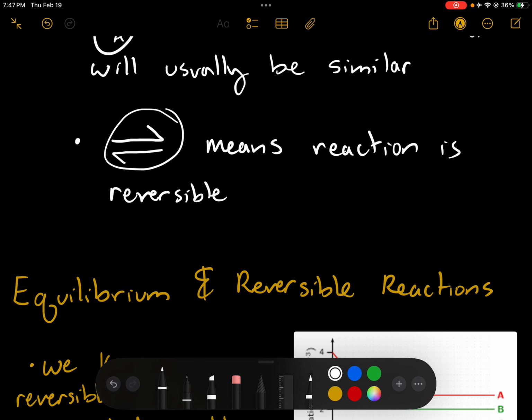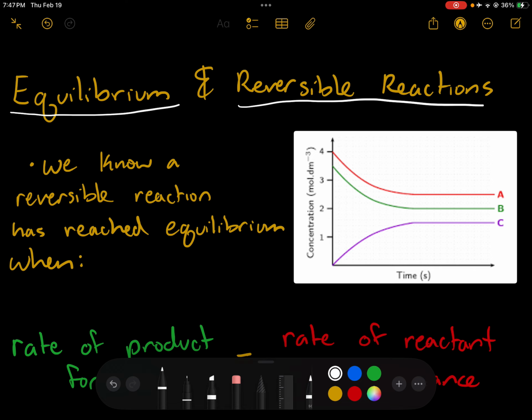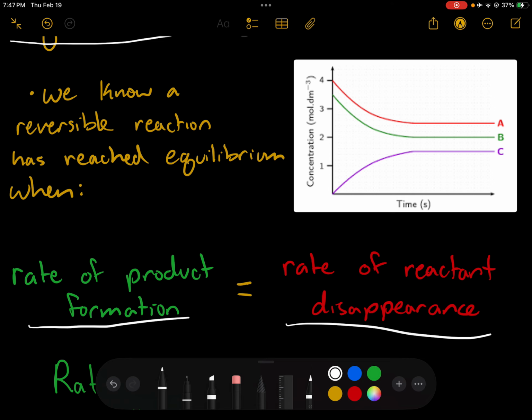Thinking about both the state of equilibrium and reversible reactions, we can start to parse together whether a reaction is at equilibrium or not. We know a reversible reaction has reached a state of equilibrium when the rate of product formation equals the rate of reactant disappearance.